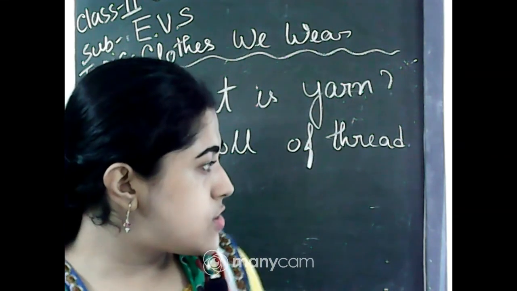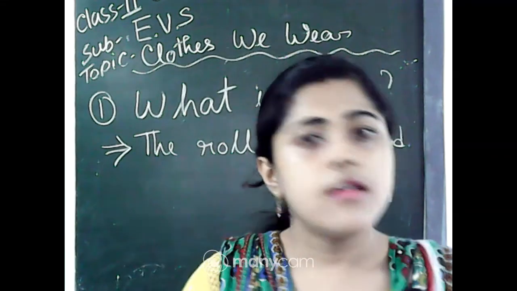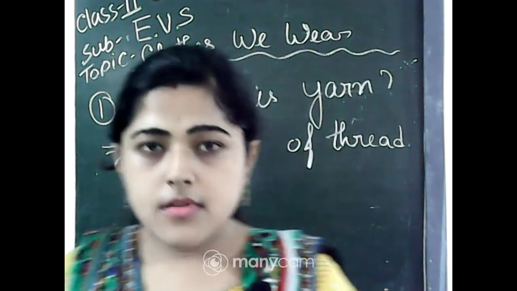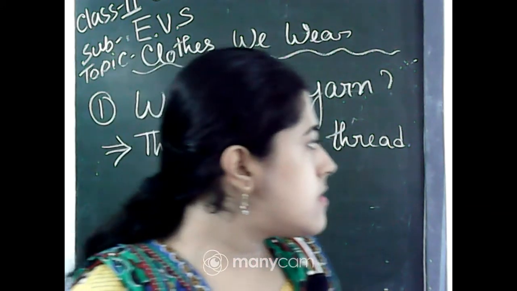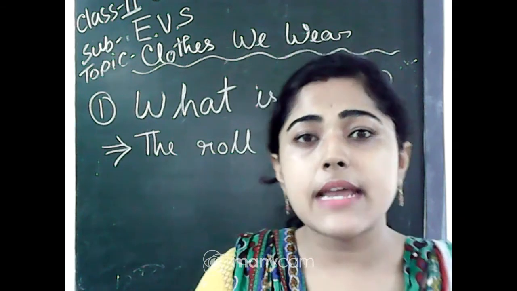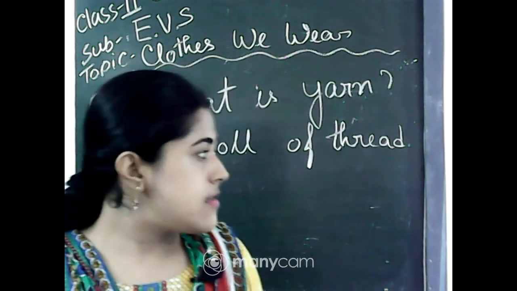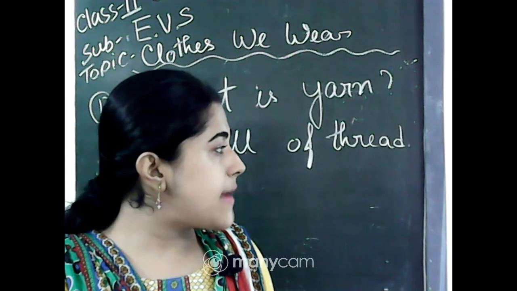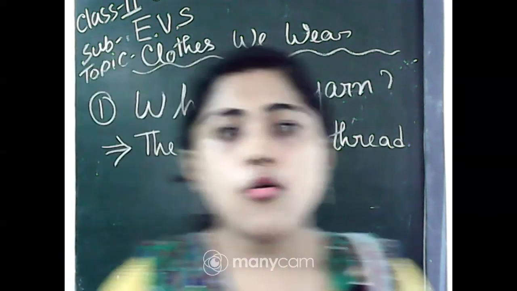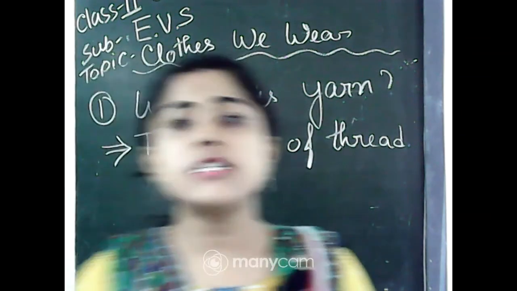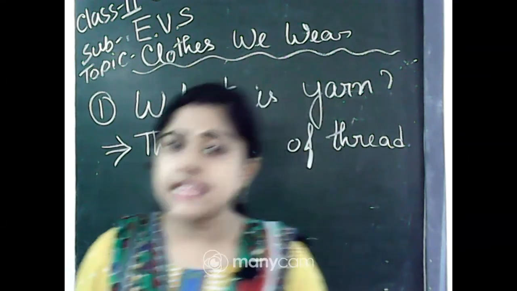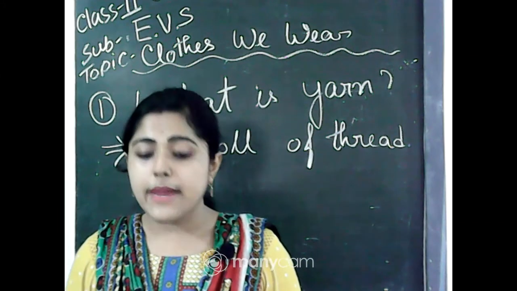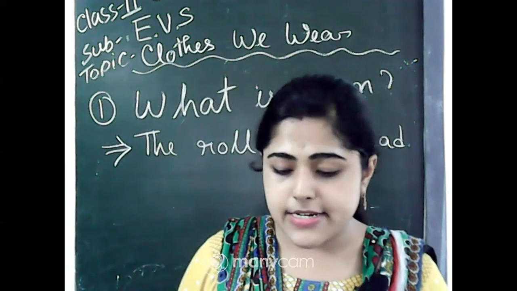Very good, Ayush. The name of three materials. Very good, Shrestha, Debashmita, they are cotton, wool and silk. We already learned about it, right? Cotton material, wool material and silk material.